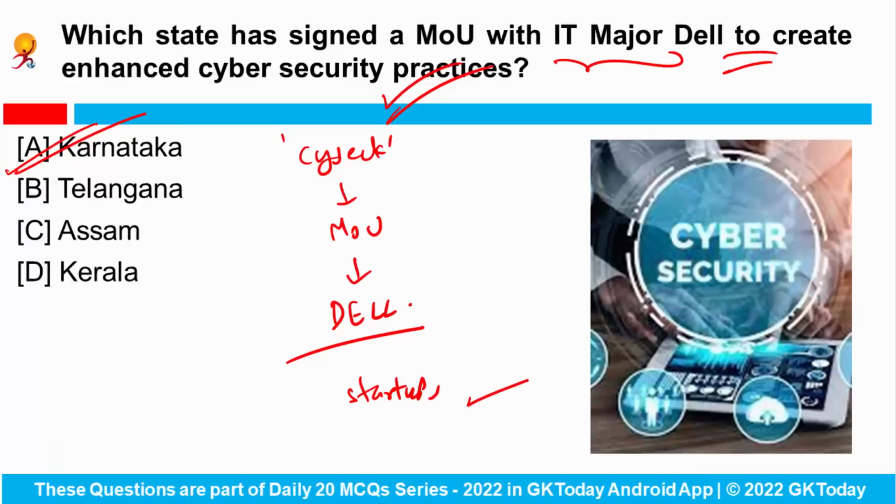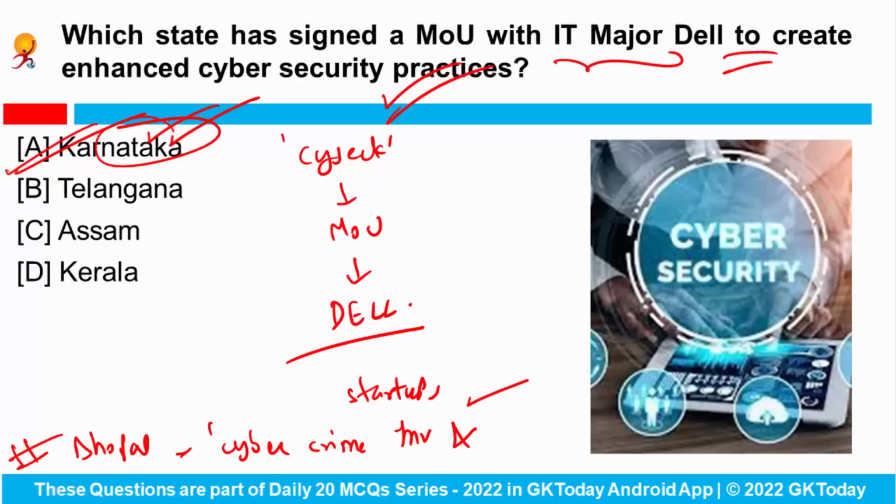Fine. So Karnataka state has signed this MOU with IT major Dell to create enhanced cyber security practices. Now apart from it, don't forget that recently Bhopal has hosted the Cybercrime Investigations and Intelligence Summit 2022, and more than 6,000 participants participated in this hybrid summit.